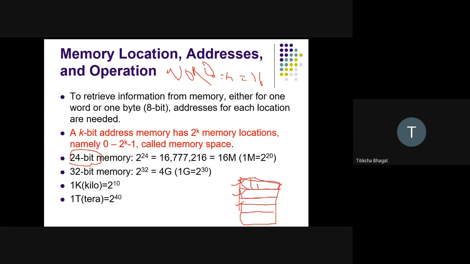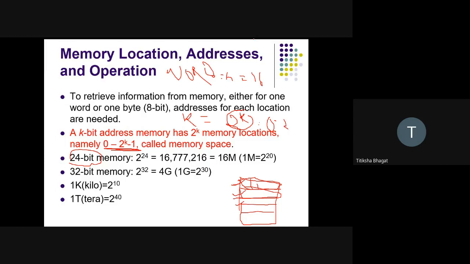If I have k number of bits, then the total memory locations will be 2 raised to the power k, starting from 0 to 2 raised to the power k minus 1.